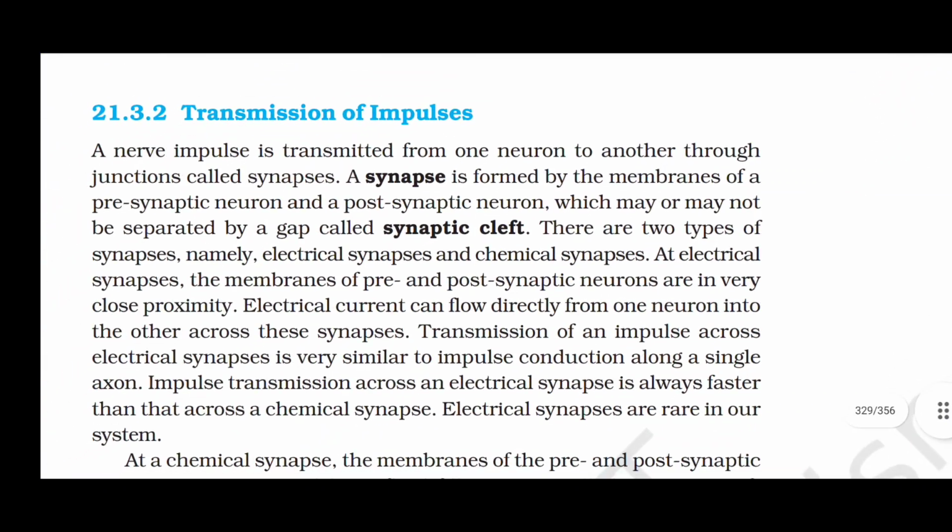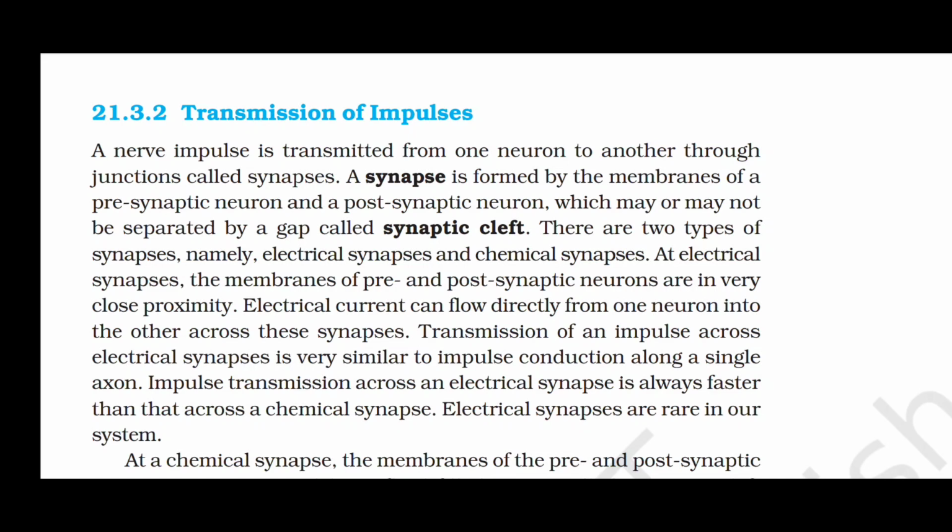Transmission of impulses. A nerve impulse is transmitted from one neuron to another through junctions called synapses. A synapse is formed by the membrane of a presynaptic neuron and a postsynaptic neuron, which may or may not be separated by a gap called the synaptic cleft. There are two types of synapses, namely electrical synapses and chemical synapses.